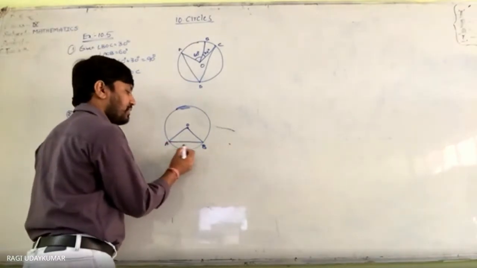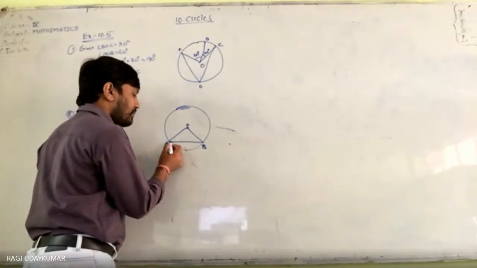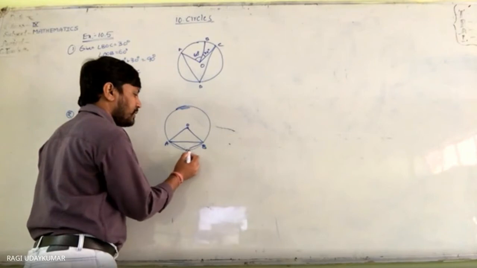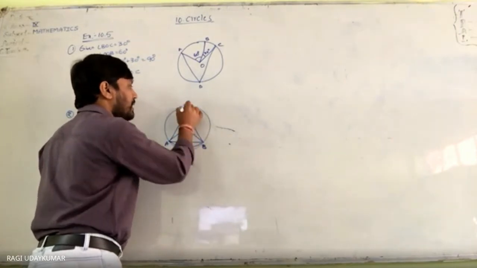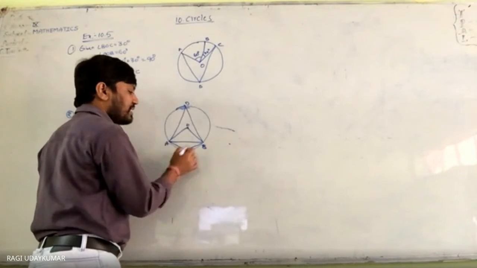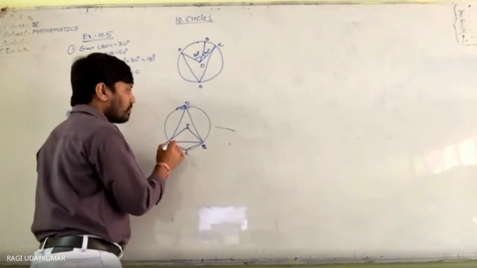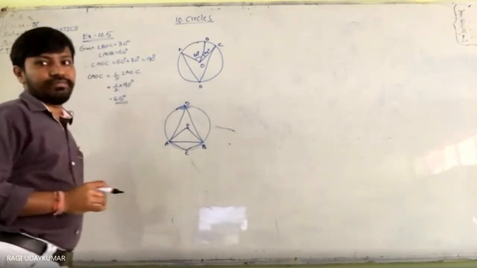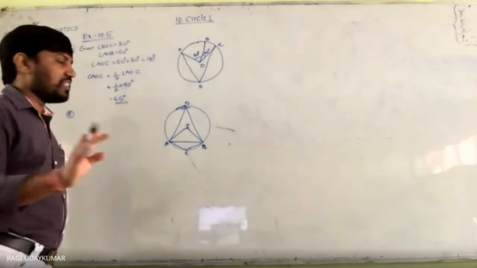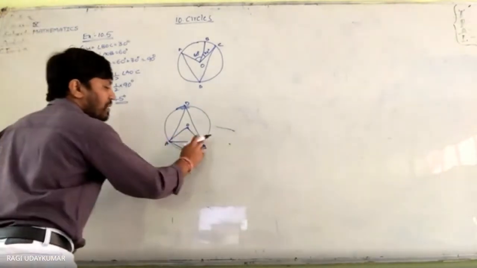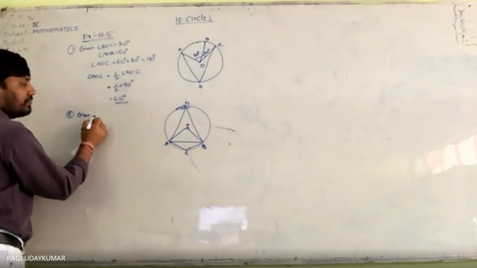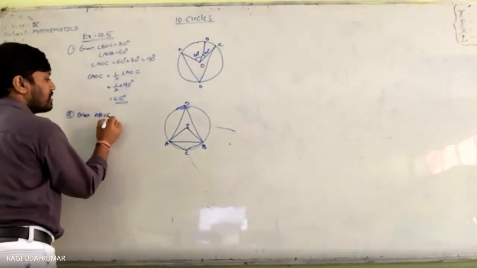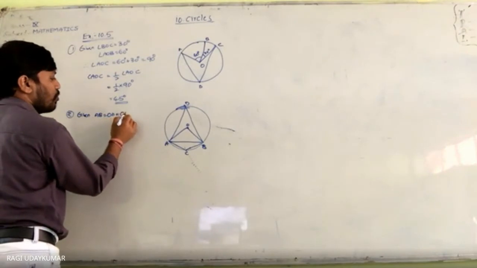Here, on the minor arc, consider point C, and here consider point D. We have to find angle ACB and angle ADB. Nothing else is given here. The only given thing is that chord AB is equal to OA, which is equal to OB.